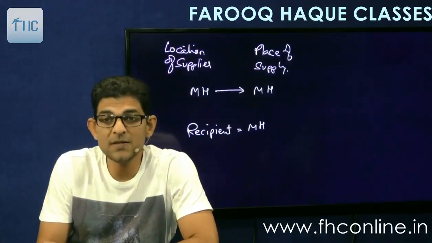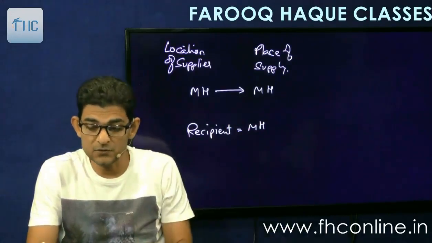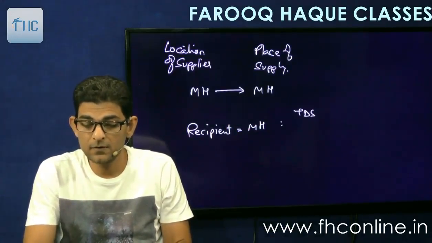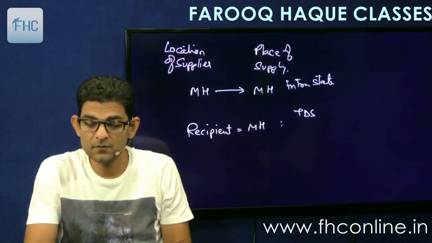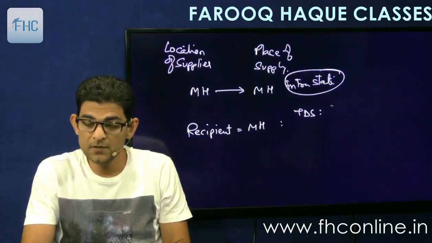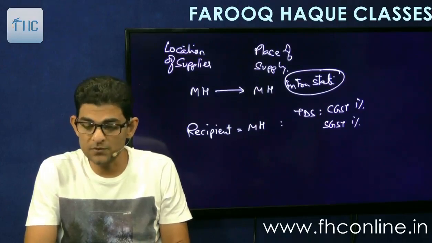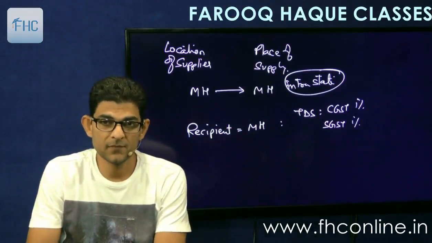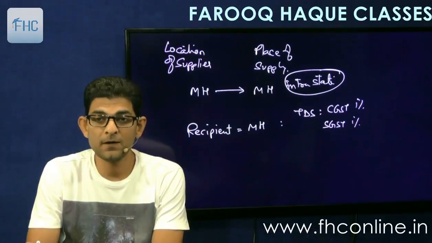So since this is an intrastate and he is also in Maharashtra, so he will deduct tax at source. The TDS would be, this is intrastate supply, so TDS will be CGST 1% and SGST 1% or UTGST 1%. Either SGST or UTGST 1%. Simple. All these three things take place in the same state.